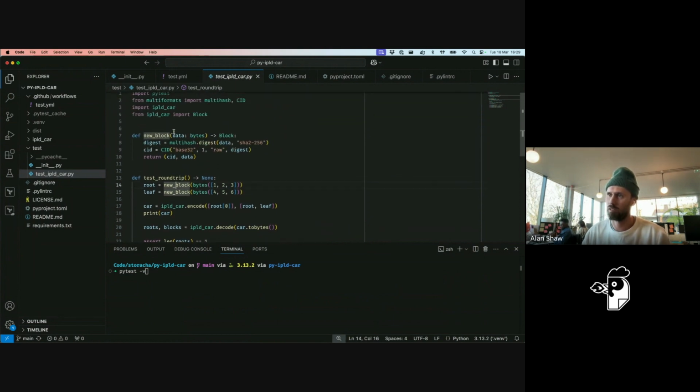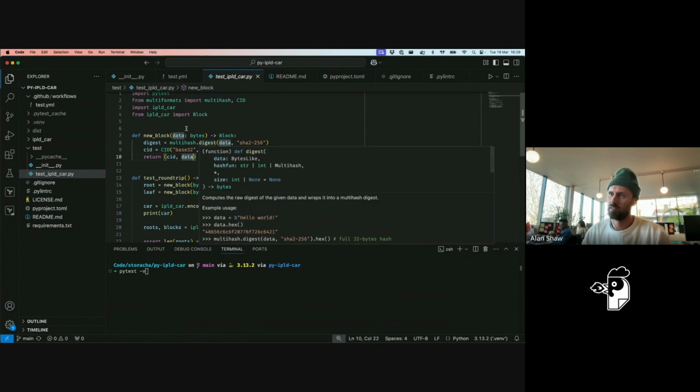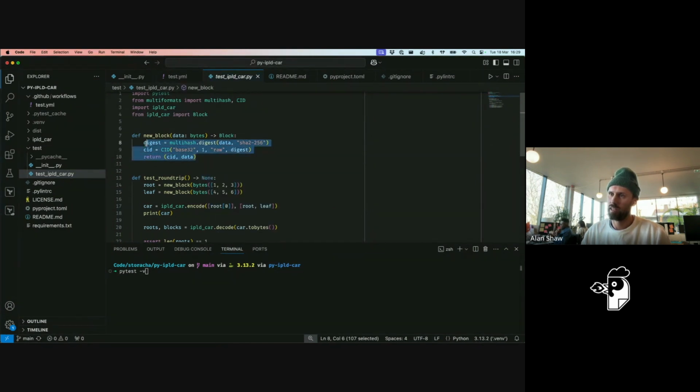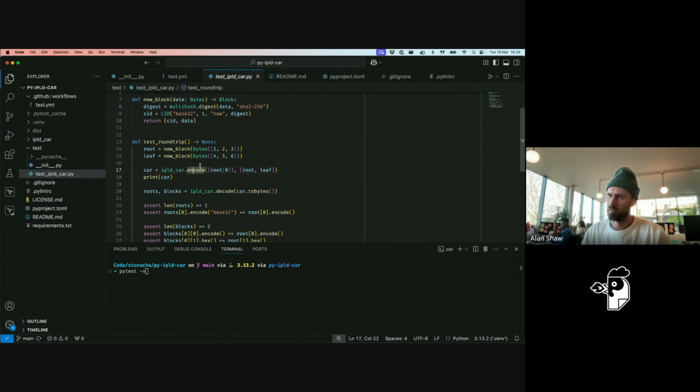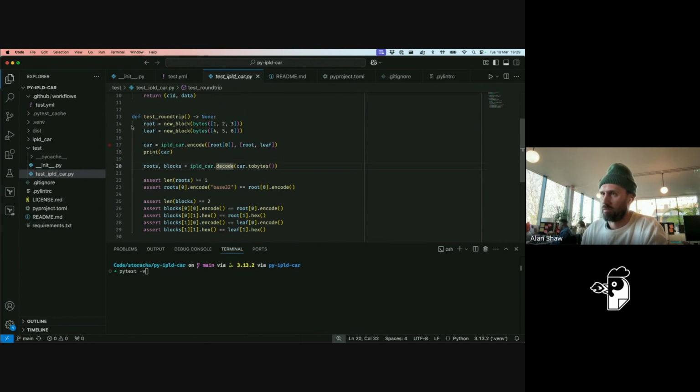So you create a block. A block is just a CID and some data. So we're just creating a block here, and then we've got a couple of blocks. Encode a CAR. We've got the familiar list of roots in the CAR header, and then a list of blocks that we want to encode, and that's how CARs work. And then you can decode that CAR once you've got some bytes. So this is just a round trip test.